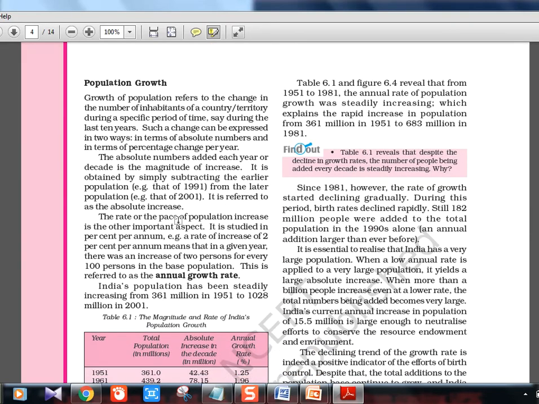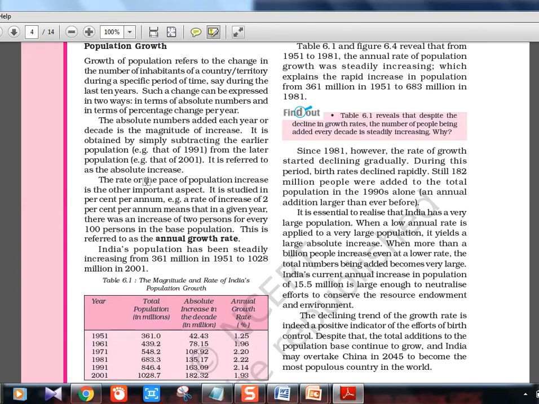So population growth. People are added each year. The absolute numbers added each year or decade is the magnitude of increase. That means people are getting added every year.